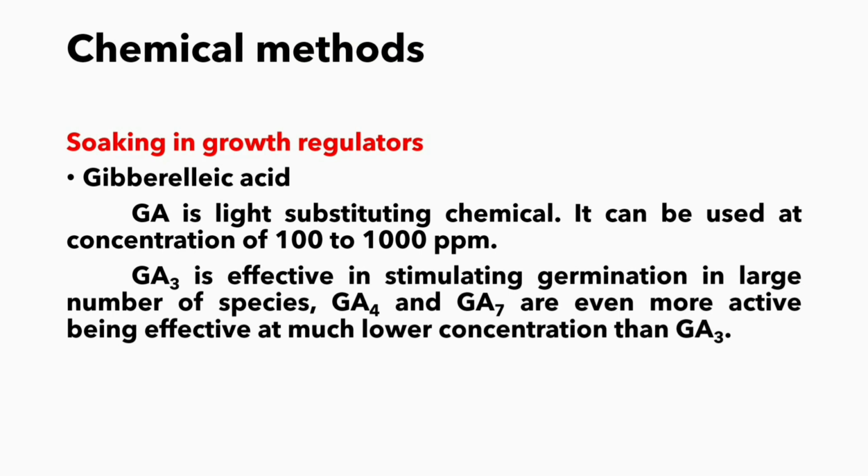Gibberellic acid. Gibberellic acid is a light substituting chemical. It can be used at concentration of 100 to 1000 ppm. GA3 is effective in stimulating germination in a large number of species. GA4 and GA7 are even more active, being effective at much lower concentration than GA3.